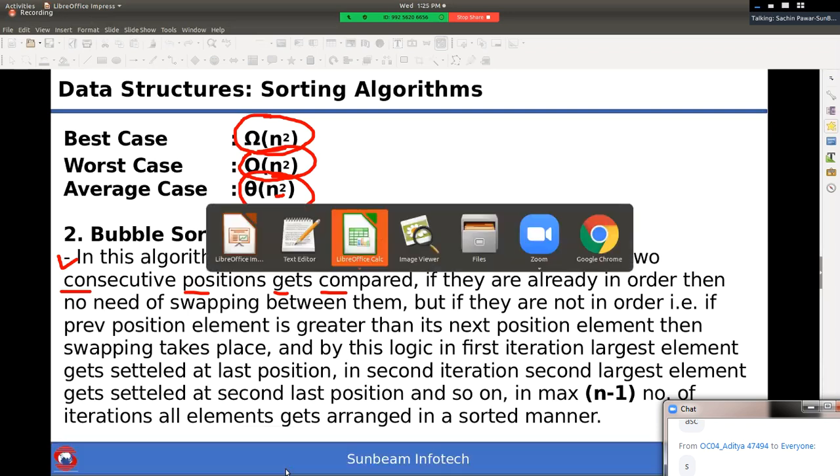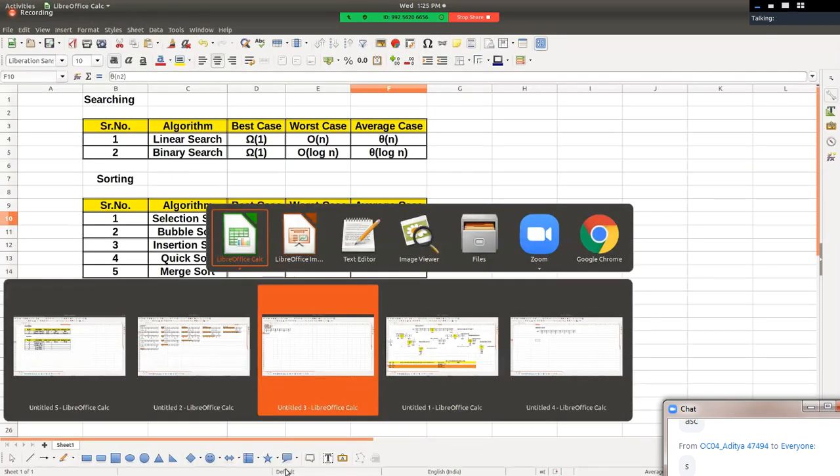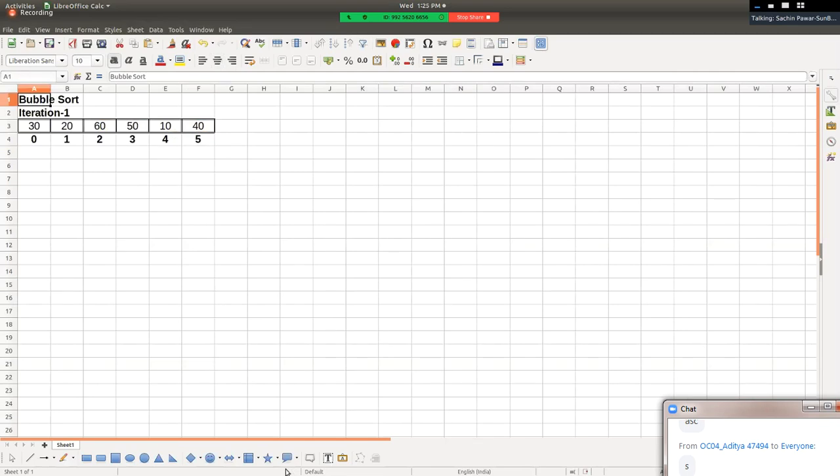Okay, we'll try to understand this with the help of an example. Pay attention. Can you please tell me what is the size of the array? Reply quickly. The size of the array is 6. So we start the first iteration. The position is 0. The next position is position plus 1. Then we want to compare these two elements, this pair.